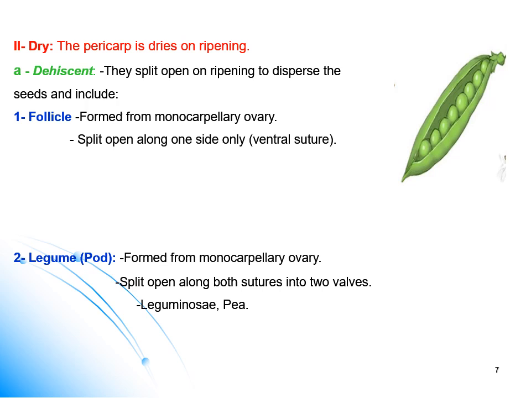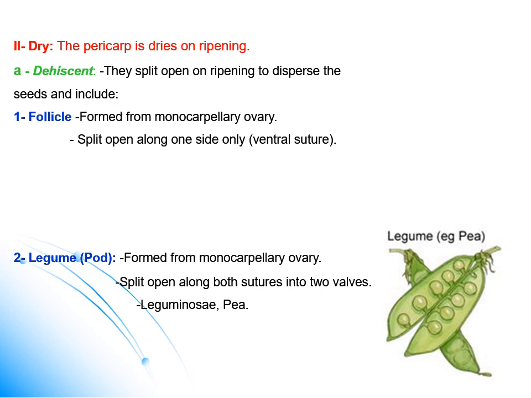The legume or pod is formed from a monocarpellary ovary and splits on both sutures, ventral and dorsal, exposing the seeds also. So the difference between follicle and legume is the mode of opening. When it opens from one side, one suture, this is follicle; when it opens from both sutures, dorsal and ventral, this is legume. Here is the structure of the legume.